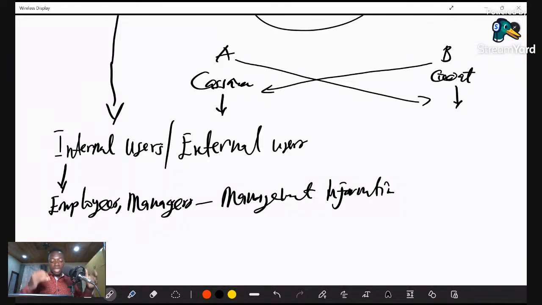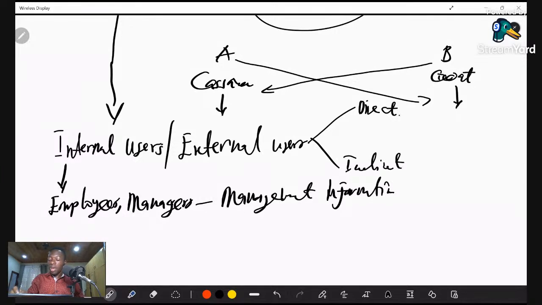So you may have internal users and external users. Internal users may have employees, managers, and management, and managers, as I've said, may need the management information. When we talk about external, we may have two categories. We may have those who are direct users, and we have indirect users.